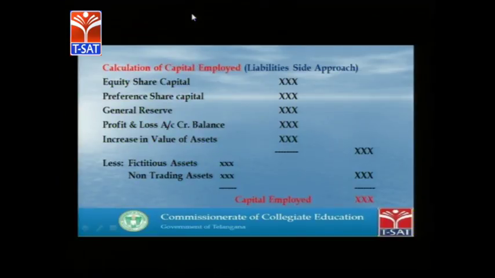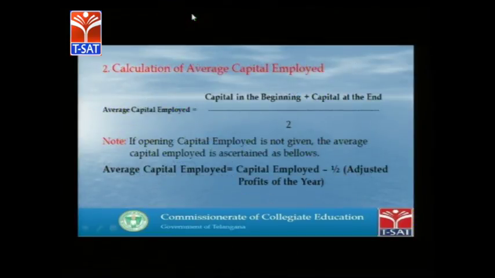If any value of an asset increases, that is also to be taken into account. The sum of these, minus any fictitious assets and non-trading assets like preliminary expenses and any write-off of assets, gives us capital employed. This is the liability side approach. While calculating the capital employed, you can follow either the asset side approach or the liability side approach.